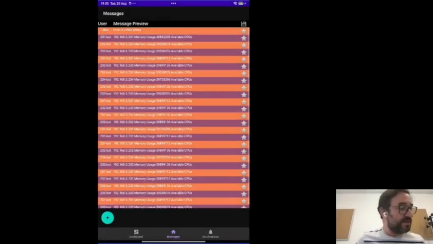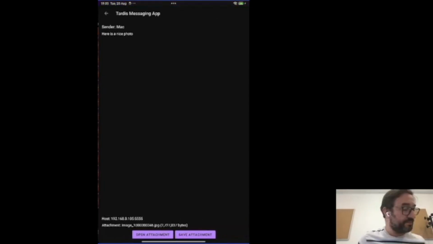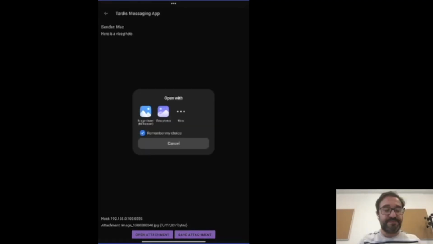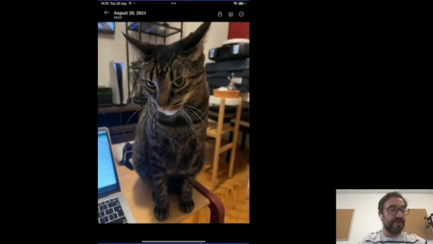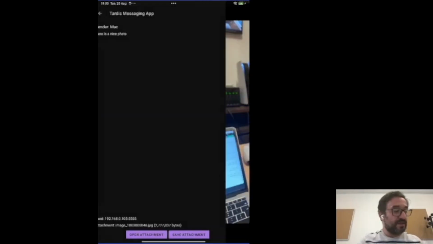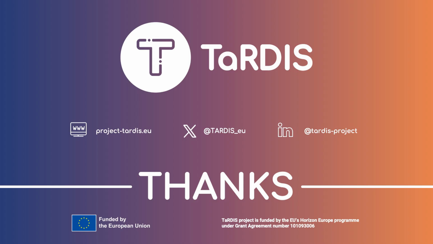And you'll see that we'll get the message. Here it is from Mac. So let's press it. So now we can see what is the attachment here. I can say that I want to view it as a photo. And here it is. It's actually a photo of my cat. And if you look in the corner of the laptop, there is some code there, and that code belongs to TaRDIS also.